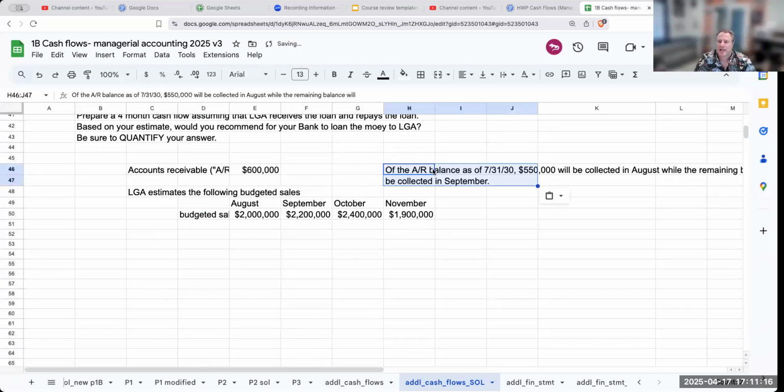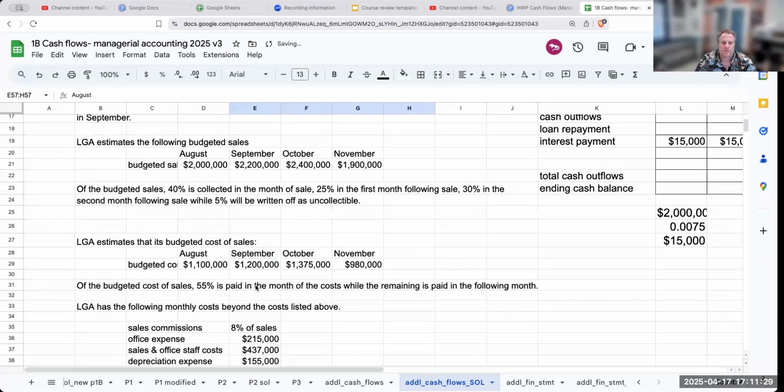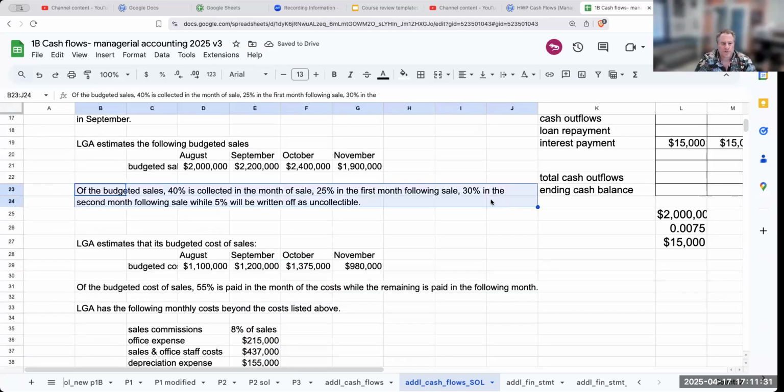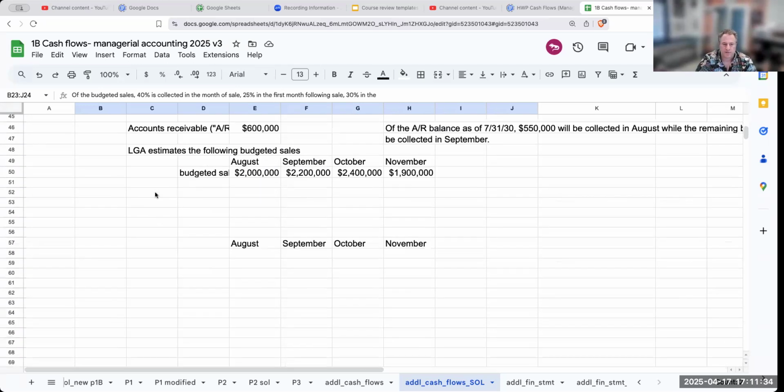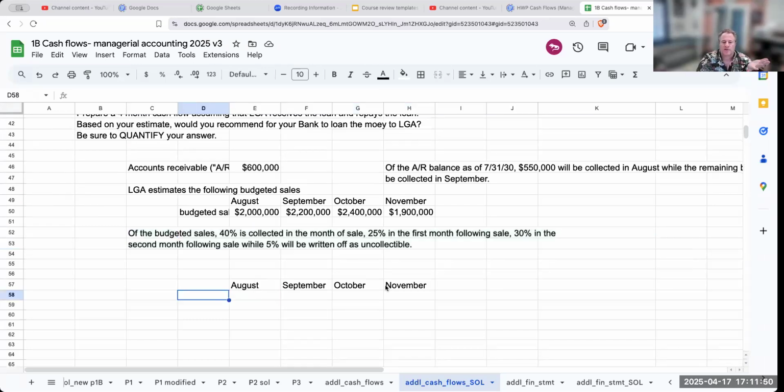and see how this is going to be collected. So these are budgeted sales. It is not the same thing as cash from sales. So what I want to do is create a cash flow for these amounts. Now, it also gives me some additional information. It says of the budgeted sales, 40% is collected in the month of sale, 25% in the following month, 30% in the second month, while 5% will be written off as uncollectible. So what we're going to do over here is have all these different months.